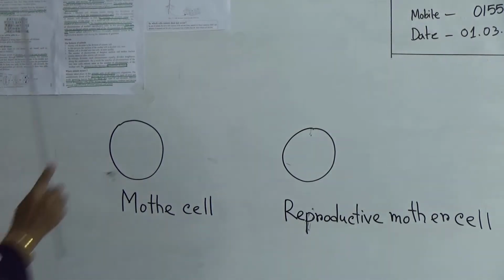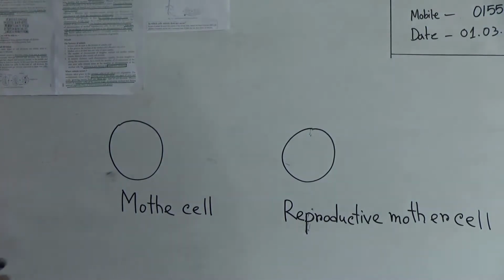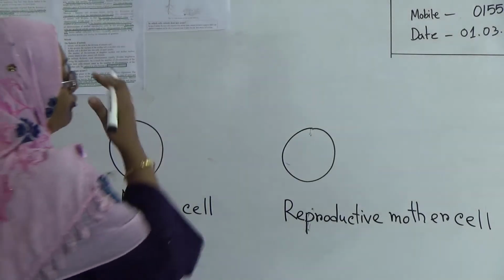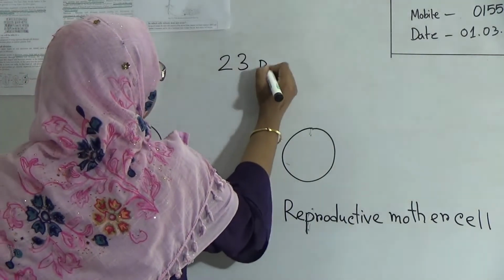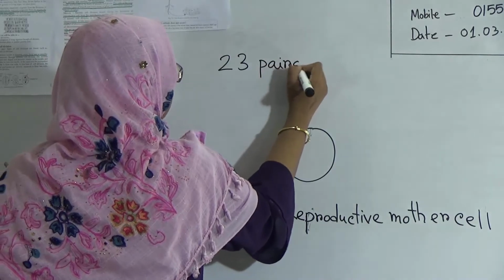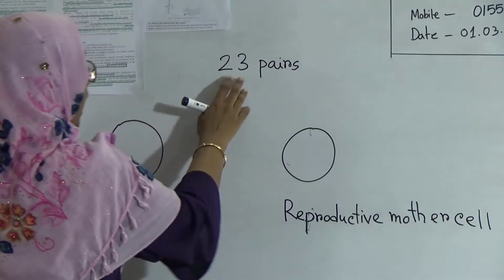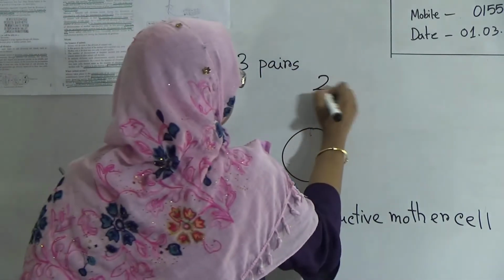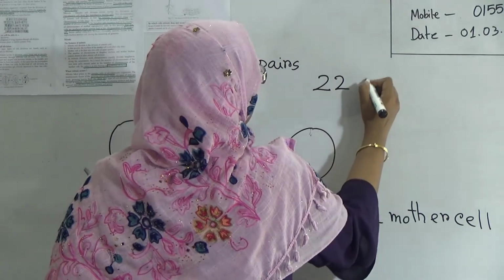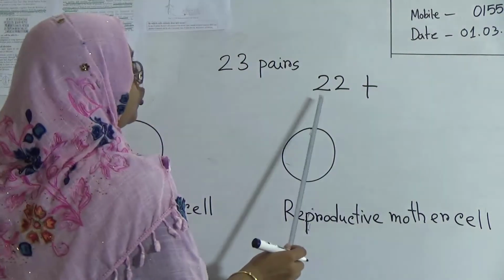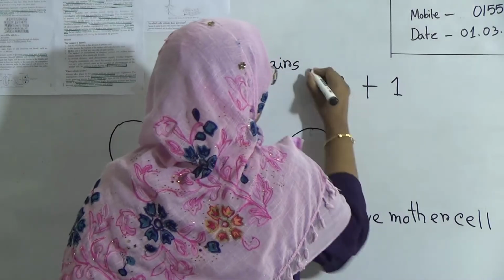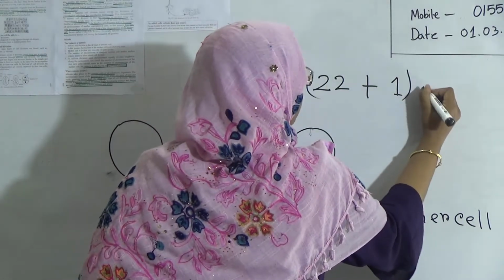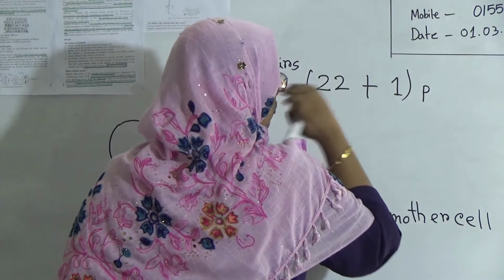Now let's see, all humans carry 23 pairs of chromosomes. Among these 23 pairs, 22 pairs carry the somatic characteristics, and one pair is known as the sex chromosome.